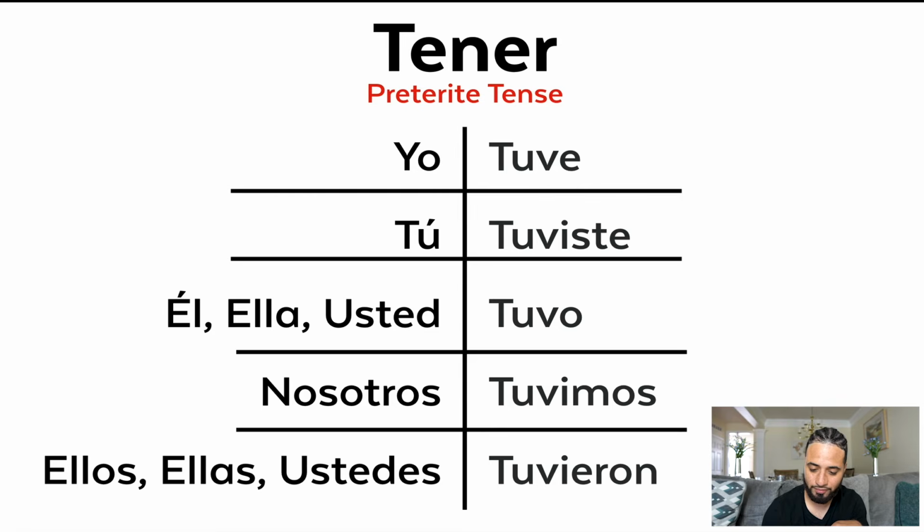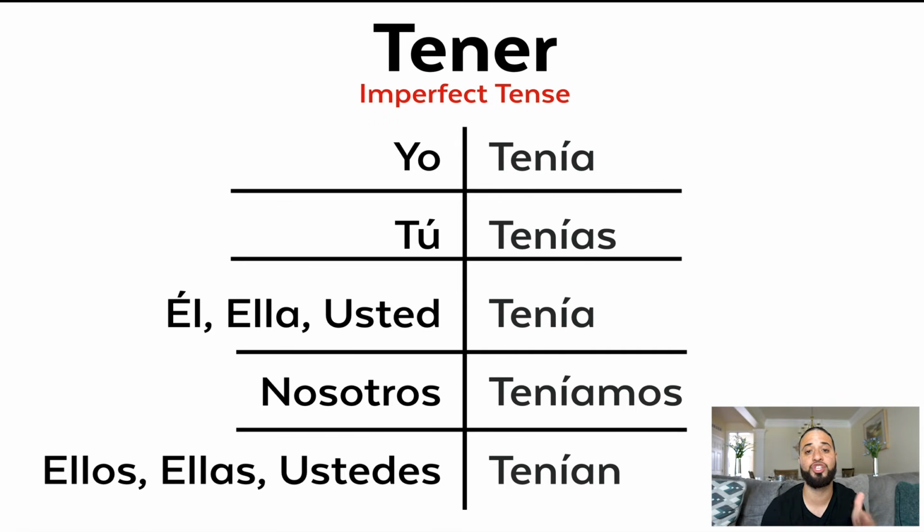Preterite tense. Now let's look at the imperfect, used to have. So yo tenía, tú tenías, él, ella, usted tenía, nosotros teníamos, ellos, ellas, ustedes tenían. All right, so I used to have, you used to have, he or she used to have, we used to have, they used to have.